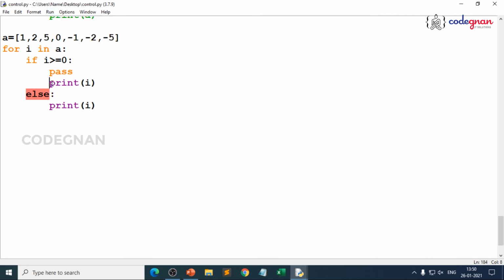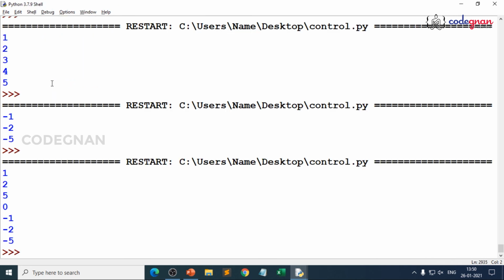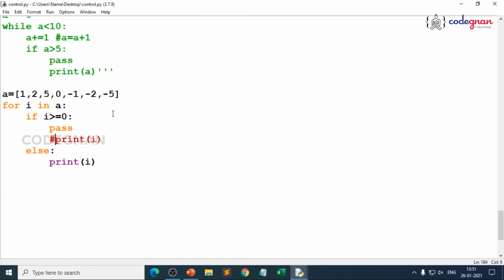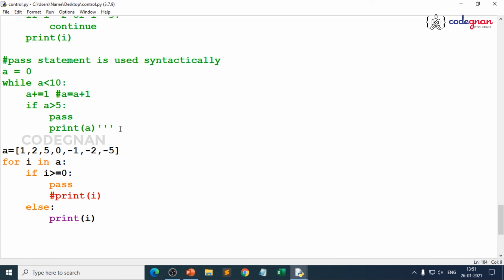If you don't want to execute this, you can just keep it as a comment and go for execution. It only depends on user interest. So there is also a statement in Python. If you want to work with syntax only, you can easily use pass.